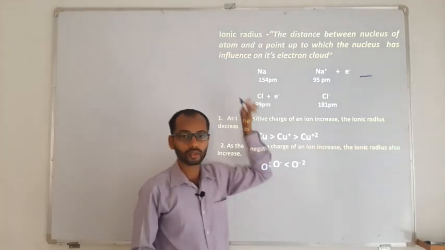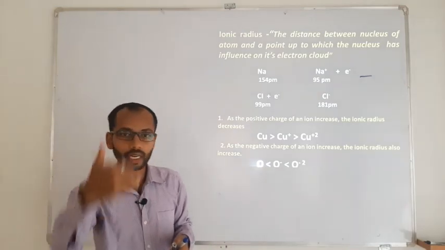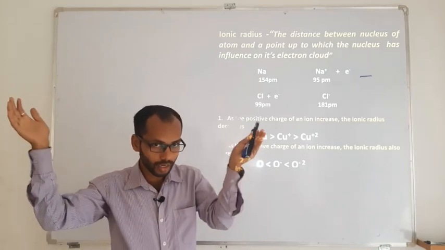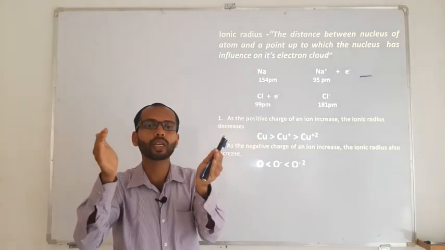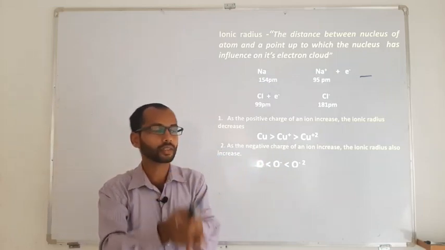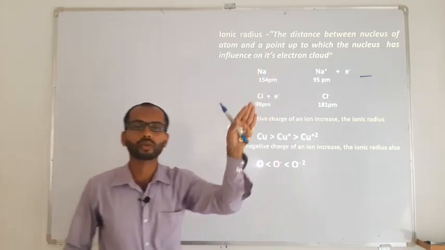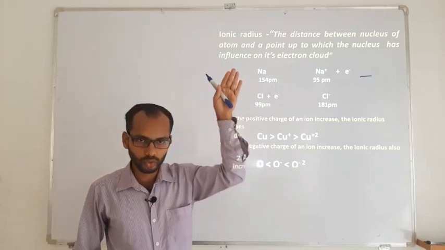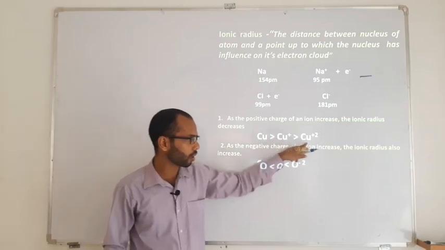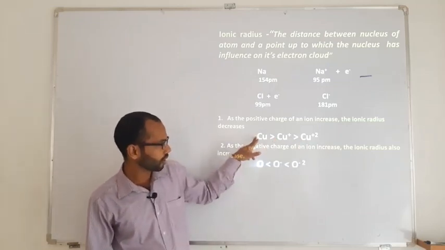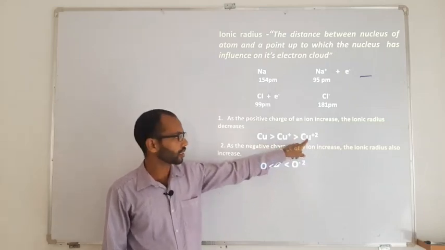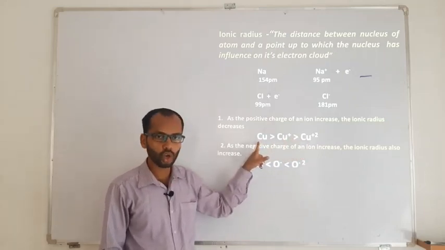It is opposite in the case of a cation. As you go on removing electrons, the attraction of the remaining electrons with the nucleus increases, contraction of the atom increases, and hence the size continuously decreases. Take two examples: Cu, Cu plus, Cu 2 plus. Copper has 29 electrons, Cu plus has 28, Cu 2 plus has 27.